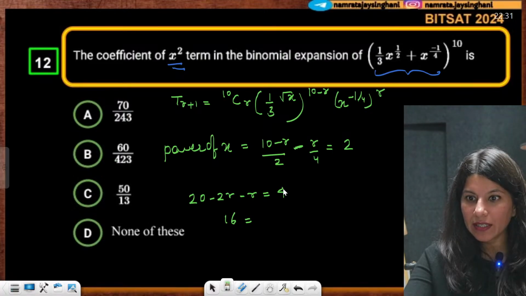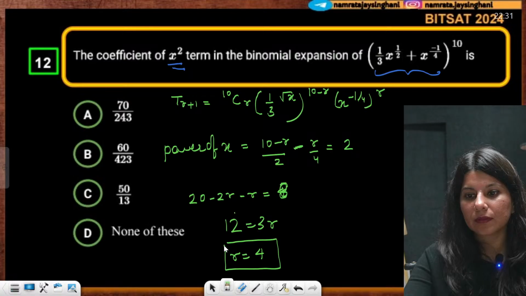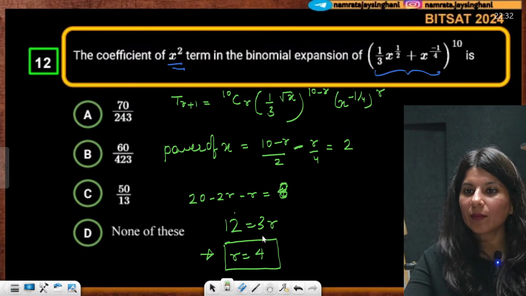4 2s are 8. Sorry, this is your 8, correct? So now your 12 is equal to 3r. r is nothing but 4. Okay? r is nothing but 4.